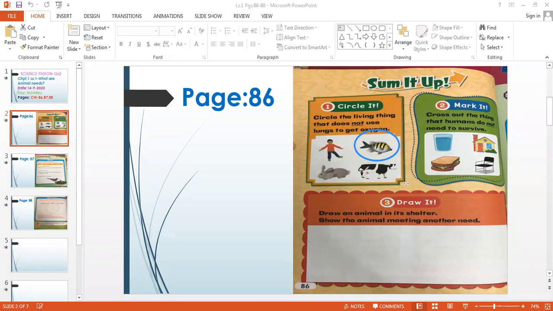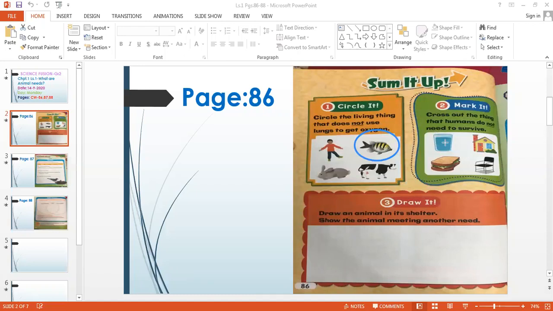Now, question number 2, mark it. Cross out the thing that humans do not need to survive. So now you learned the 4 things that we need to survive. Which are they? You need water, you need air, we need food, and we need shelter. So now let's see, there is one thing which we do not need to survive.